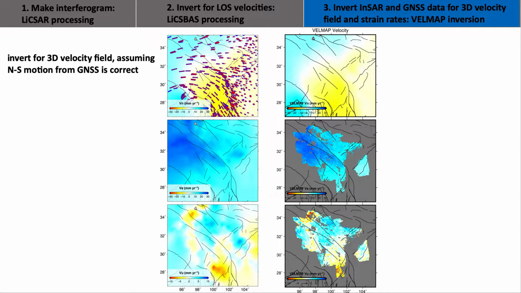Then we calculate the full 3D velocity field. Note that InSAR viewing geometries are relatively insensitive to north-south motion, so we use the interpolated smooth north-south component of the GNSS velocity field, assuming the north-south motion from GNSS is correct. The InSAR velocities agree with the GNSS measurements. The east velocity map shows a pattern that generally follows what we would expect from left lateral motion of the Xianshuihe fault, with sharp velocity changes across the fault.